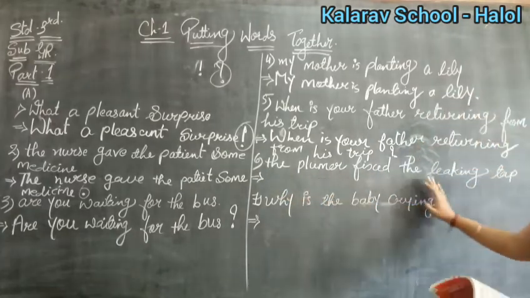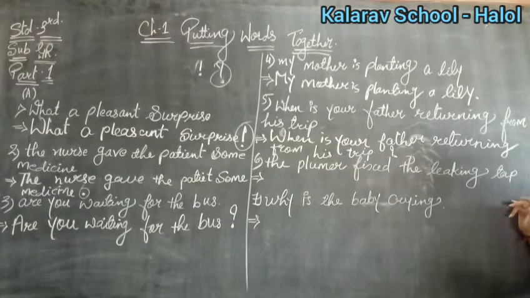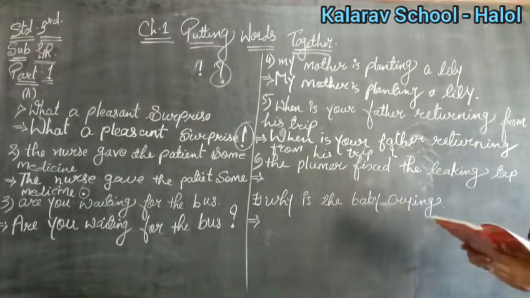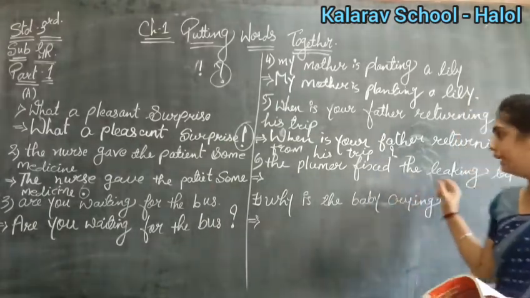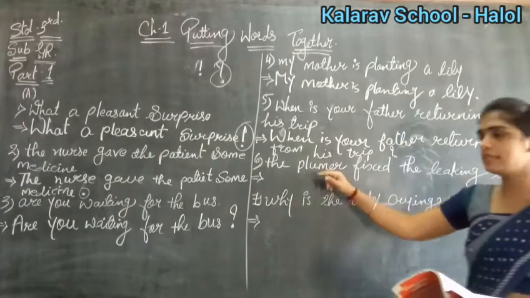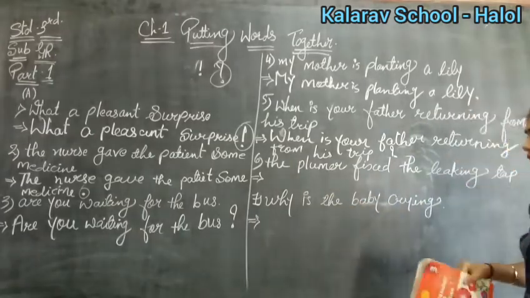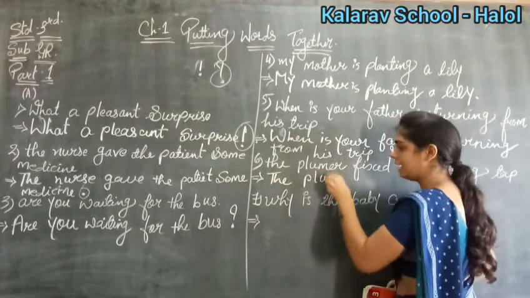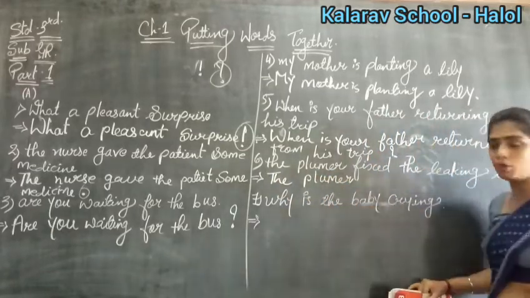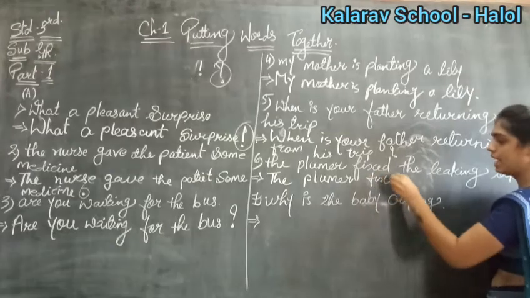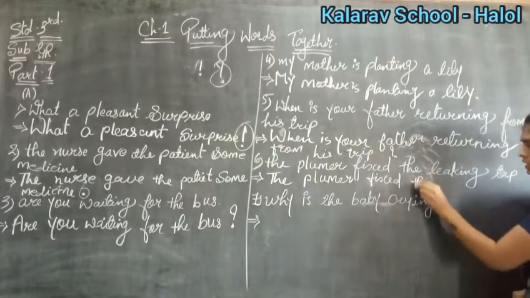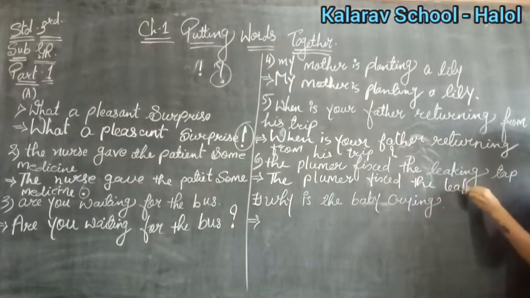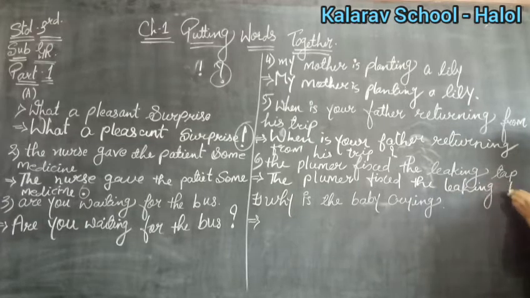Now see what is the next number. The plumber fixed the leaking tap. So what has the plumber done? The plumber has fixed the leaking tap, right? So this is a simple sentence. Yes, so we have to do nothing but just make the first letter capital and in the last you will put just a full stop. Okay. The rest of the sentence is as it is in the given. Okay, in the last put a full stop.